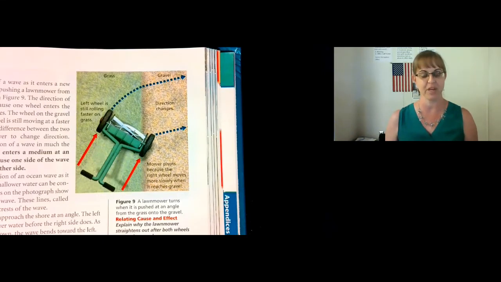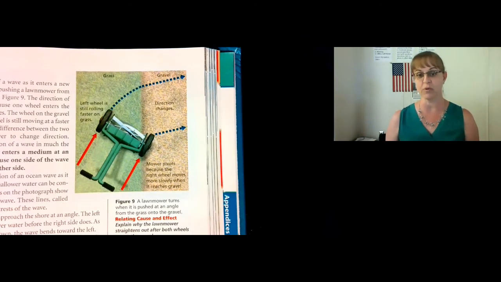So you'll notice that the right-hand side of the lawnmower slows down before the left-hand side does as it enters the new medium, the new material. Therefore, the path of the lawnmower bends as it hits the new medium. That's like a wave. When a wave comes in at an angle into a new medium, it will move faster or slower in the new medium and bend. That bending as it hits the new medium is referred to as refraction.